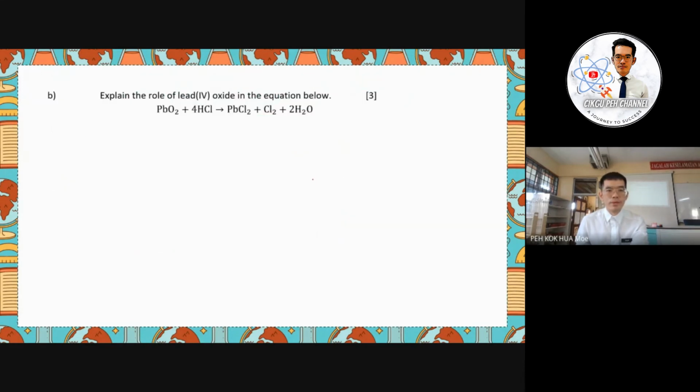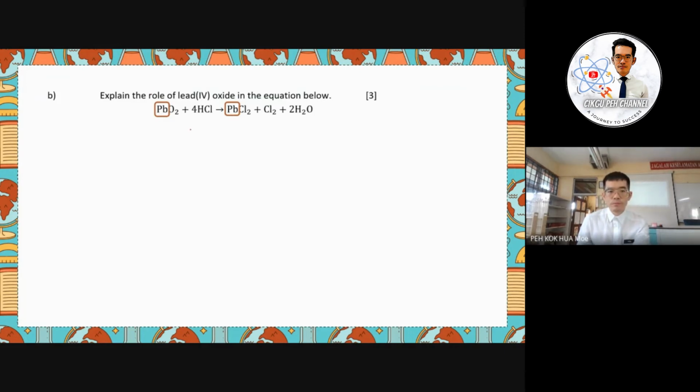The next is part B: explain the role of lead(IV) oxide in the equation below. When we discuss the role, we discuss whether it is a reducing agent or an oxidising agent.